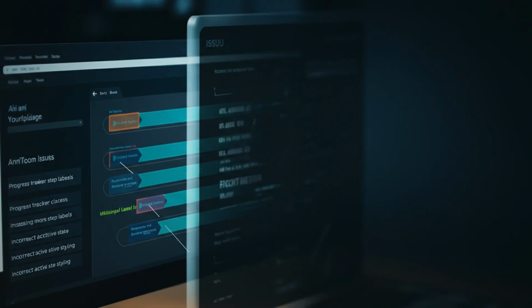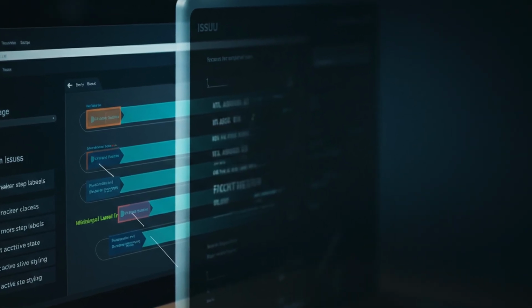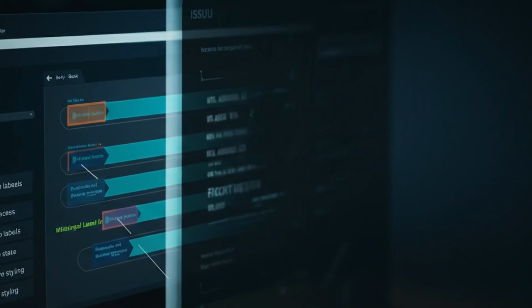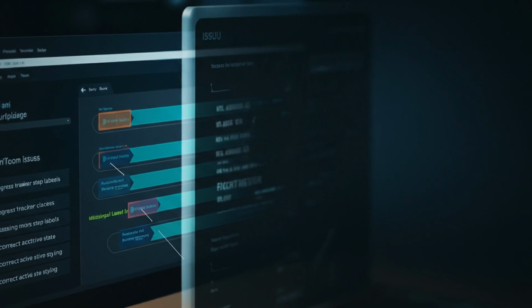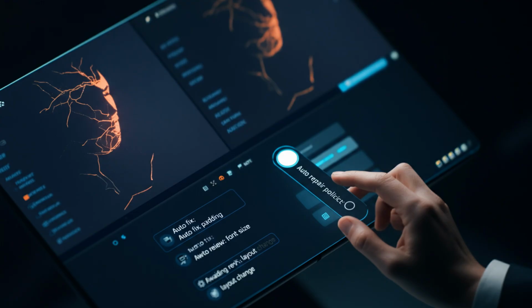That agent compares the visual output and DOM structure against your original spec and artifacts, treating your prompt as ground truth. If your spec calls for a 4-step progress tracker with labels and a highlighted current step, it checks each constraint explicitly. When it spots a mismatch, it logs a structured critique and immediately pivots into a repair loop. The browser agent edits the React or Vue or Svelte code, reruns the dev server if needed, reloads the automated browser, and repeats until the UI passes its own rubric or hits a review threshold you control.